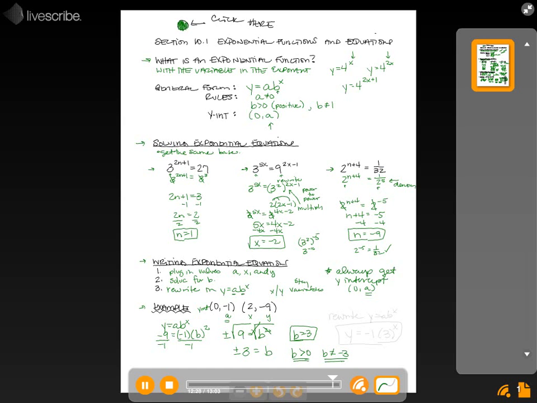Step 3 is to rewrite it so that it's in y equals a times b to the x form. And a and b are your values. X and y stay variables. So y equals, a was -1 times b is 3 to the x power. And there would be the answer to the problem: y equals -1 times 3 to the x.